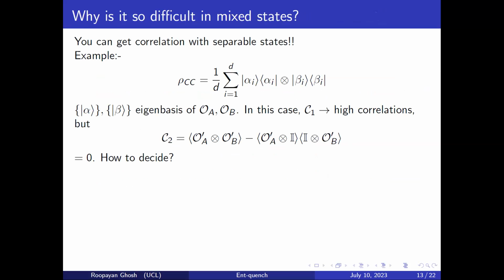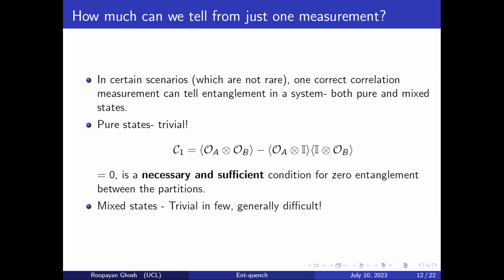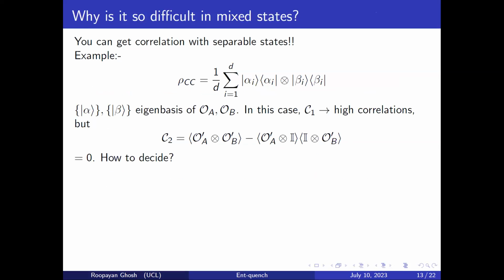So alpha is our eigenstate of the observable OA, which acts only on subsystem A. And beta is the eigenstate of observable OB, which acts on subsystem B. And this is a classical correlation. Now, if you measure C1, which is this particular quantity, you will find that it gives you a large non-zero value. But clearly, this is not entangled. So this is telling you nothing.